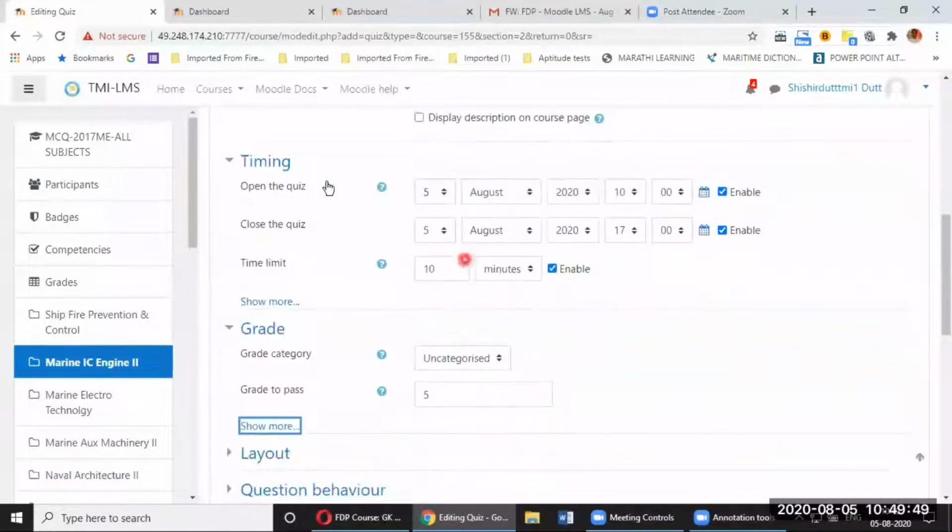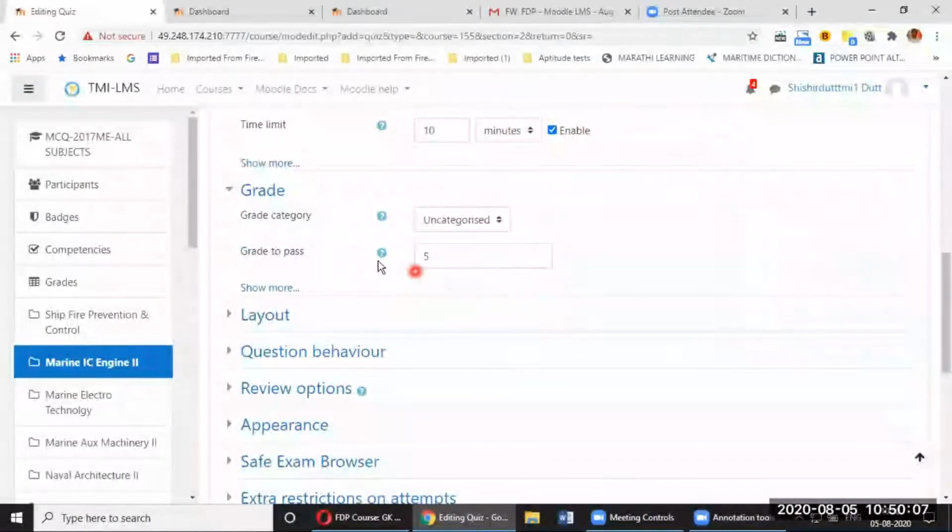Okay. Then you have to go to the timing. Please go to the open quiz timing, and for that day and time, you set the timing. Close quiz timing, you set the timing. Then time limit, please do not touch. It is set to 10 minutes by default. Let it be 10 minutes currently. Okay, as of now, let it be 10 minutes.